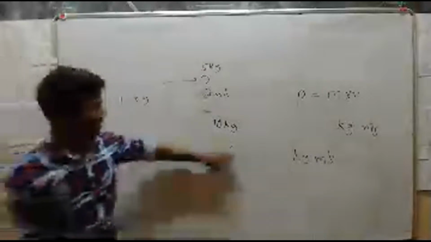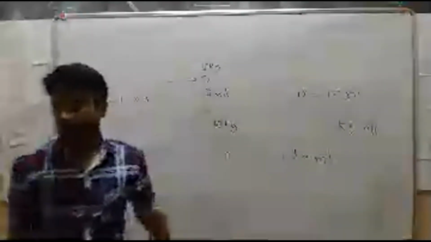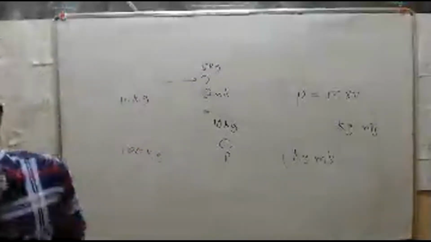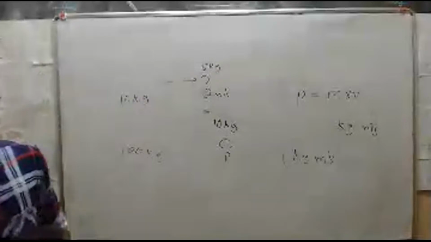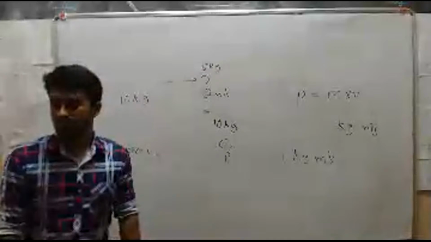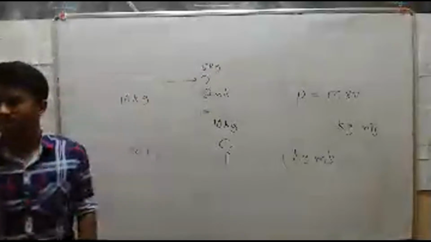We have one object, its mass is 10 kg. What is its momentum? Before the answer, think: what is momentum? Momentum means it is a product of mass and velocity. No, that is wrong. How can it be 10 kg meter per second?